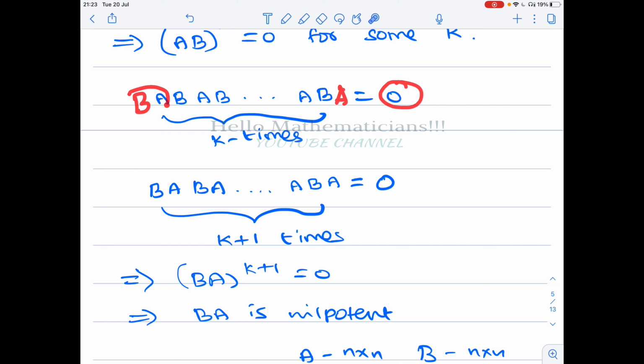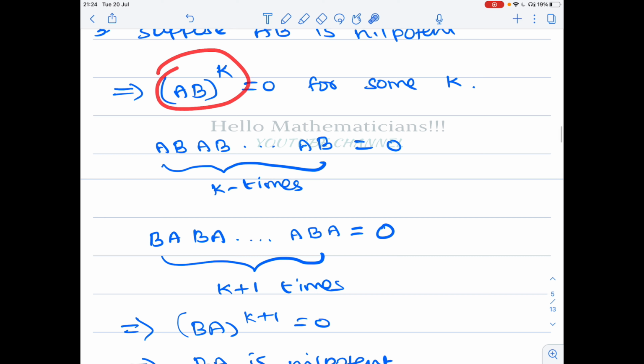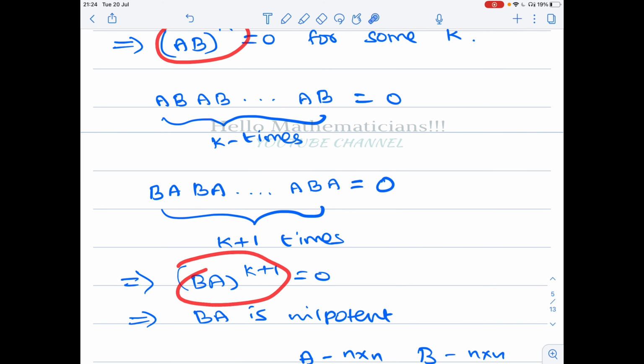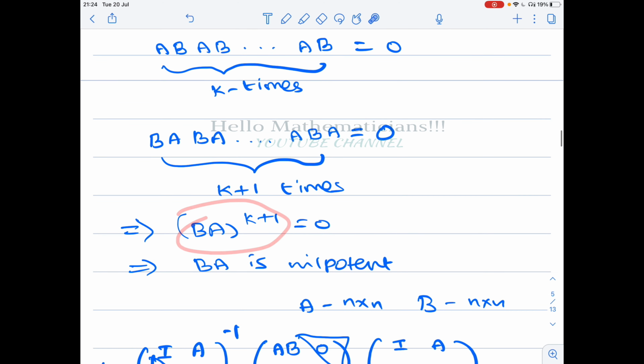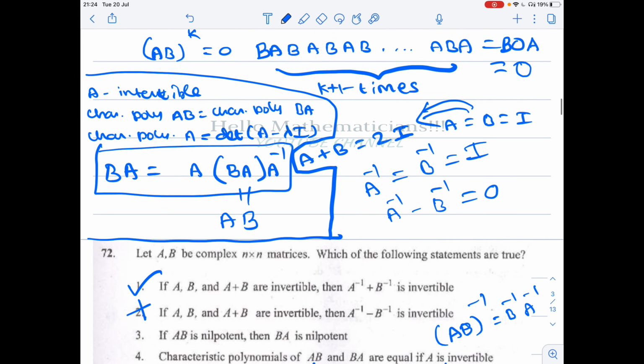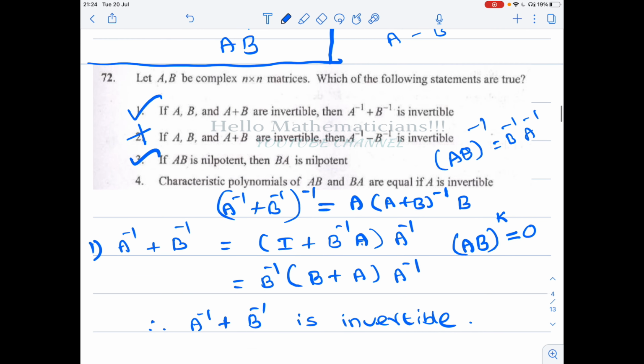Now if you look at this, this is BA, this is BA, this is BA. Now this is K plus 1 times, so you will have BA that is 0. Therefore if AB whole power K equal to 0, then BA whole power K plus 1 is 0. Therefore BA is also nilpotent. Okay, so that option is correct.